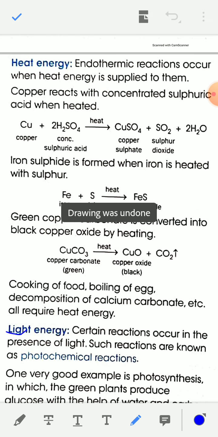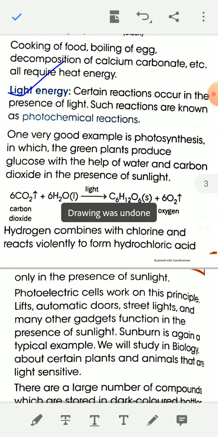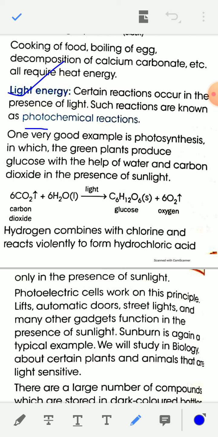Next condition is light energy. Like heat energy, certain reactions occur in the presence of light, that is, sunlight, and such reactions are called photochemical reactions. Those reactions which take place in the presence of light are called photochemical reactions. An example of a photochemical reaction is photosynthesis.